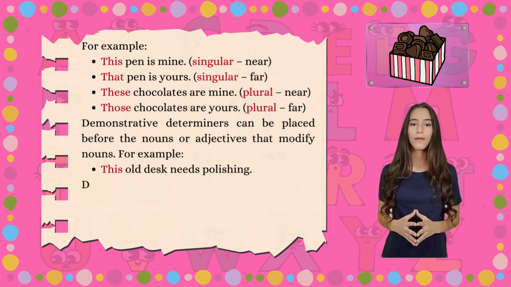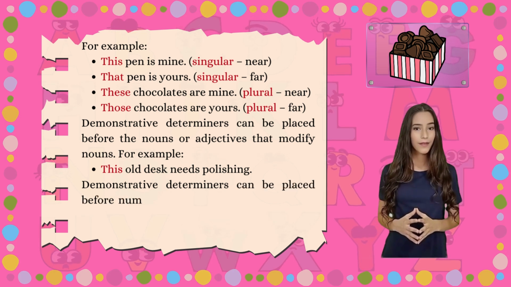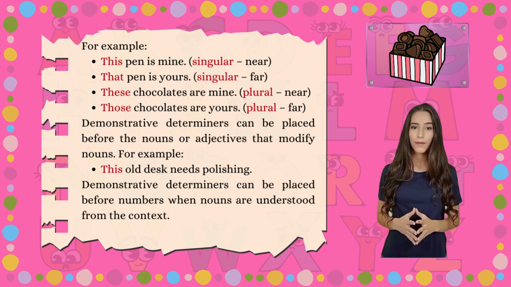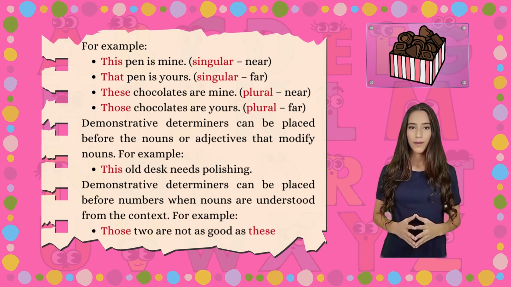For example, this old desk needs polishing. Demonstrative determiners can be placed before numbers when nouns are understood from the context. For example, those two are not as good as these two.